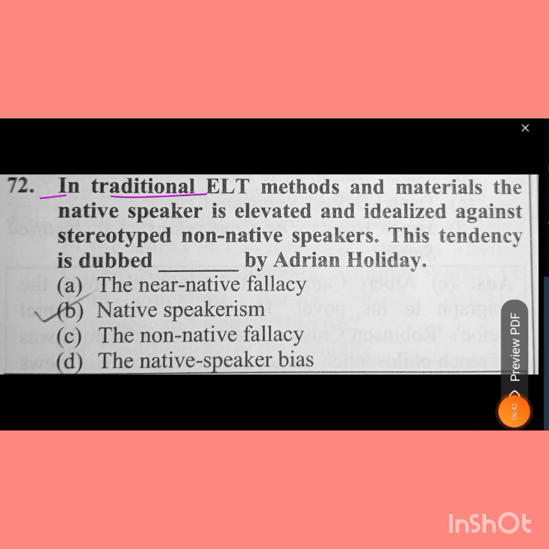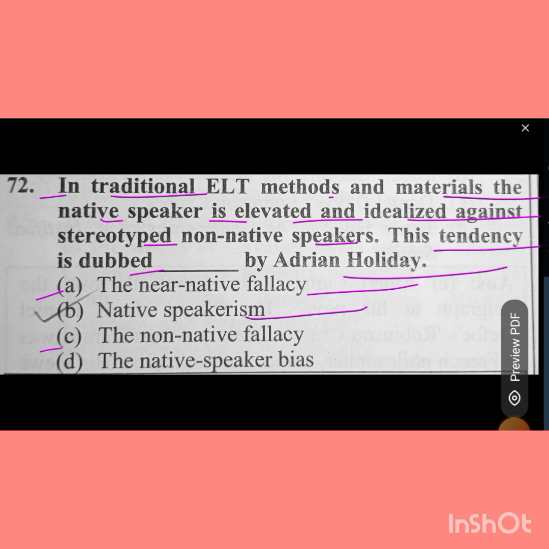In traditional ELT, English language teaching methods and materials, the native speaker is elevated and idealized against stereotyped non-native speakers. This tendency is dubbed by Adrian Holliday: Option A, the near native fallacy. Option B, native speakerism. Option C, the non-native fallacy. Option D, the native speaker bias. So the answer to this question will be option B, and that is native speakerism.